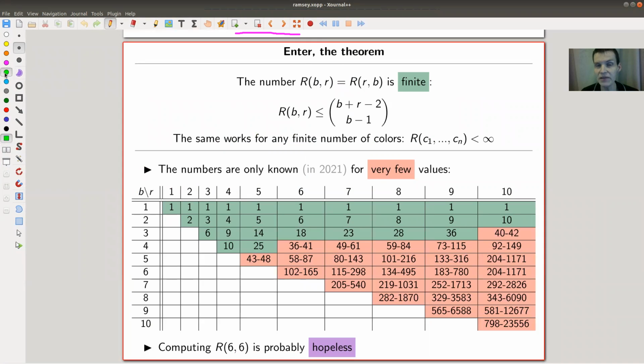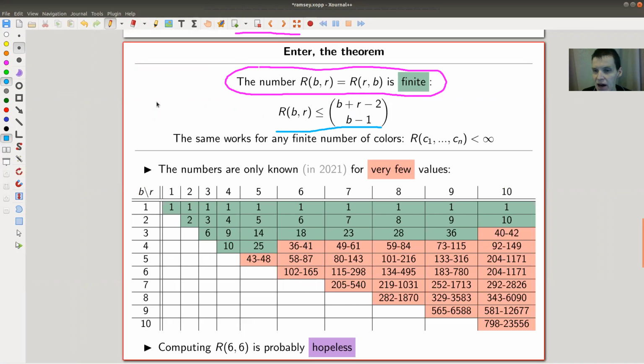So the main theorem in Ramsey theory, and that's usually the main theorem in Ramsey theories in general, is that the problem actually has a solution. And that's not quite obvious. I mean, why should this number even exist? So this number always exists, which means it is finite. And the way to prove that is to find an upper bound. So here's some upper bound, which actually works pretty well.